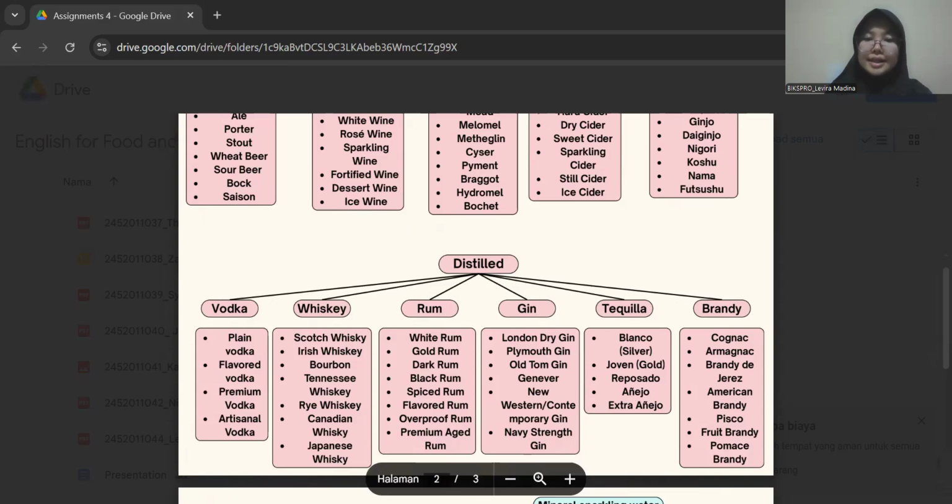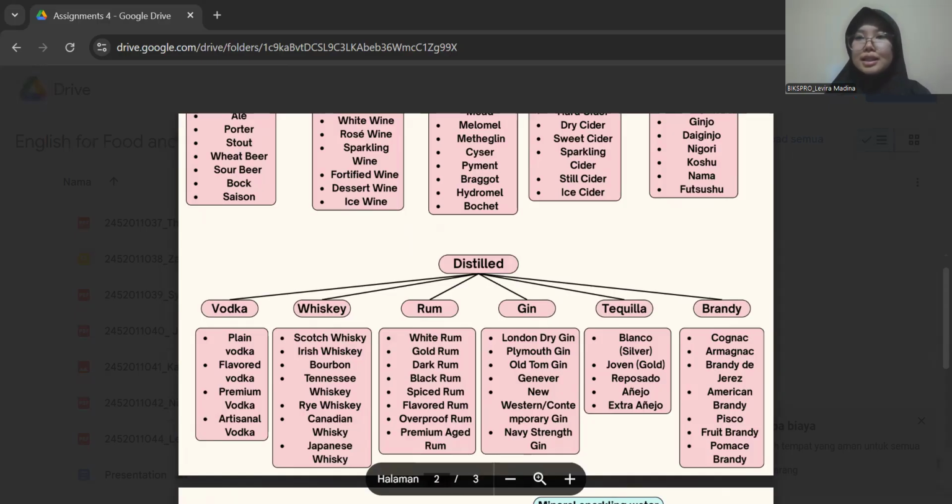So for the next is gin. Gin is a distilled alcoholic beverage made from grains and flavored with botanicals, most notably juniper berries. It has a crisp aromatic taste and is commonly used in cocktails like the classic gin and tonic.